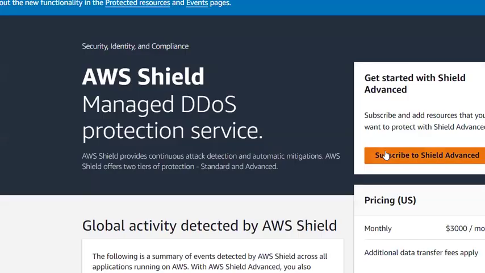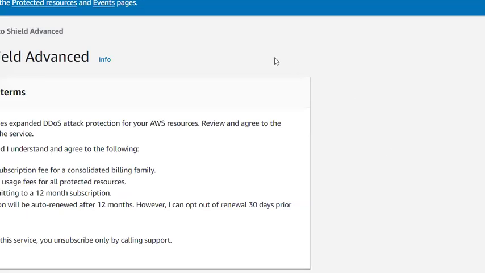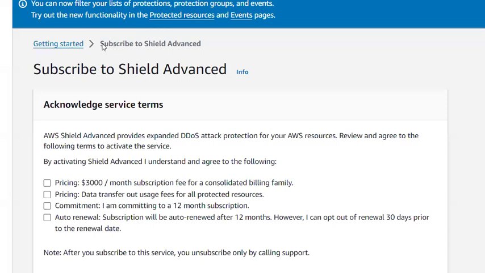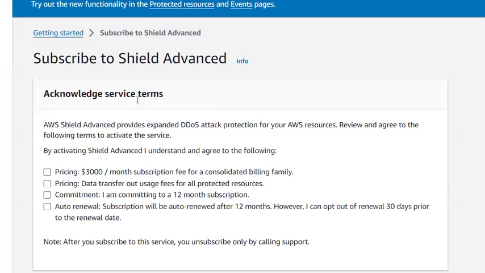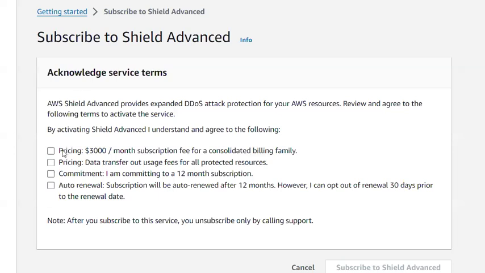So let's subscribe for this. I'm just clicking on that. You can see I have just clicked on it, and it enters into Subscribe to Shield Advanced. It is asking me for some acknowledgement of service terms. You can see the pricing per month is $3,000. This much amount will be charged to you if you enable it, along with data transfer out usage fees for all protected resources.